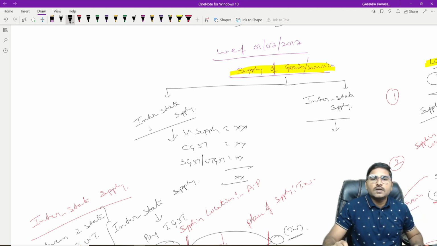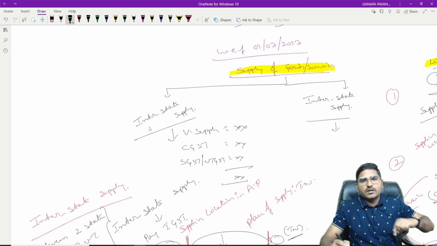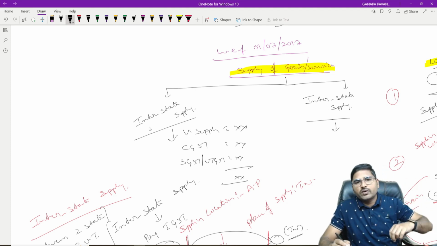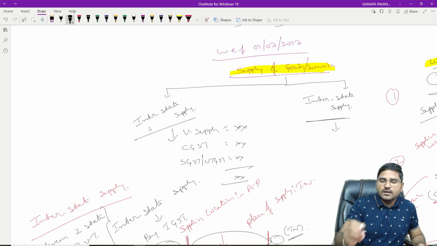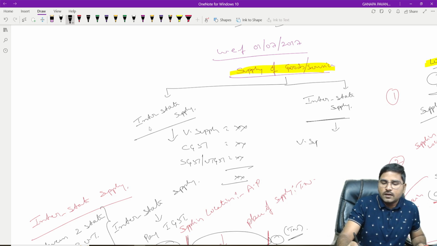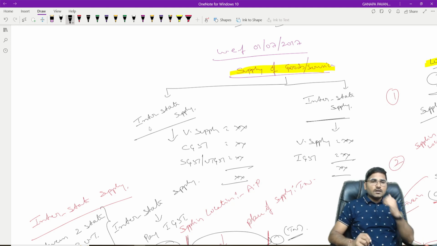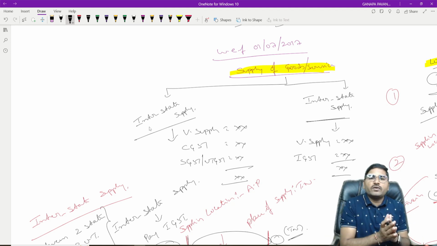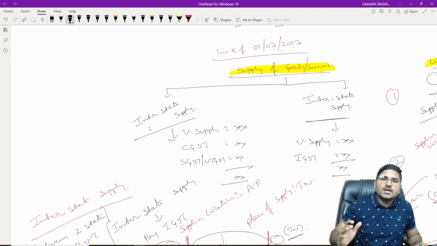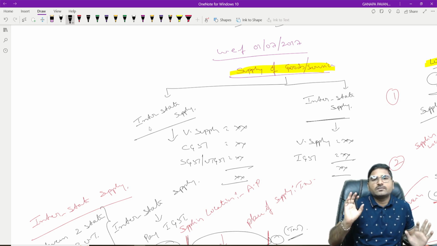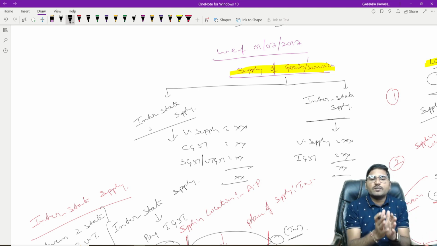CGST goes to the central government, SGST goes to the state government. In the case of UTGST, UTGST goes to the Union Territory government. Next, in case of interstate supply, the supplier has to charge IGST. In case of IGST, half of the revenue goes to the central government and half of the revenue goes to the state where such goods or services have been consumed. That is the levy concept of GST.